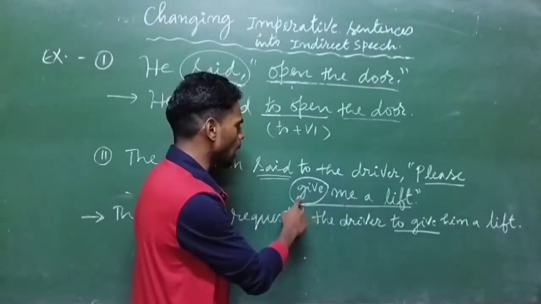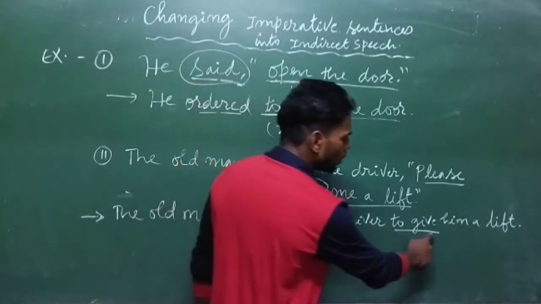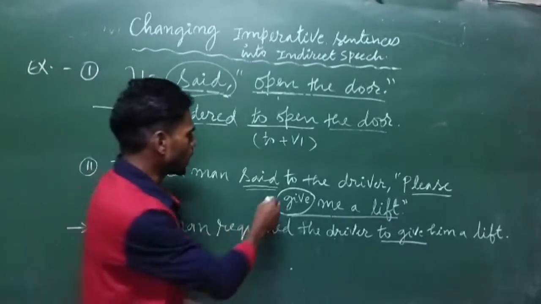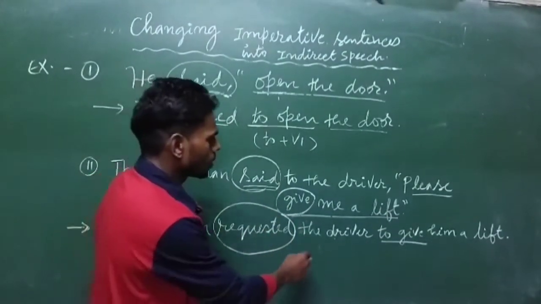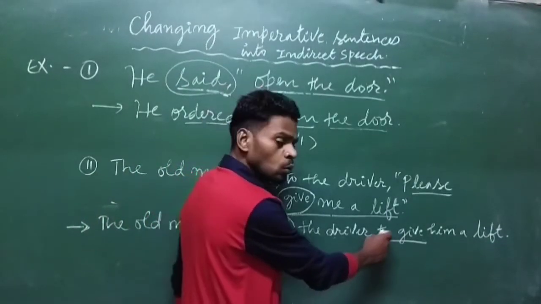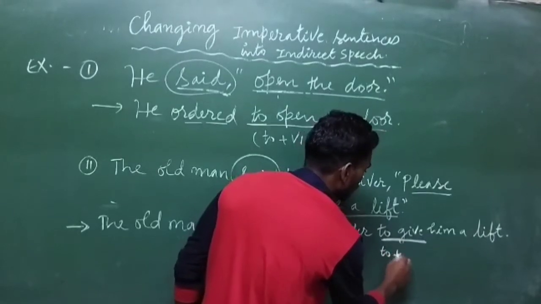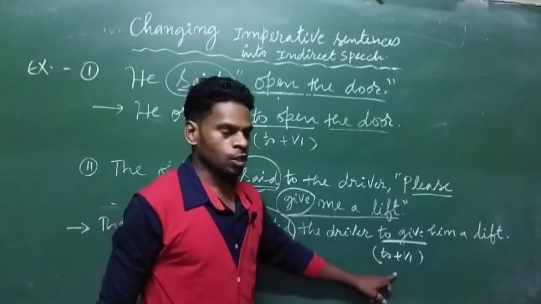So before that you have to add 2. So the old man requested the driver to give him a lift. So say it, change into requested the driver to give him a lift. So here 2 plus V1, that is infinitive, is used.